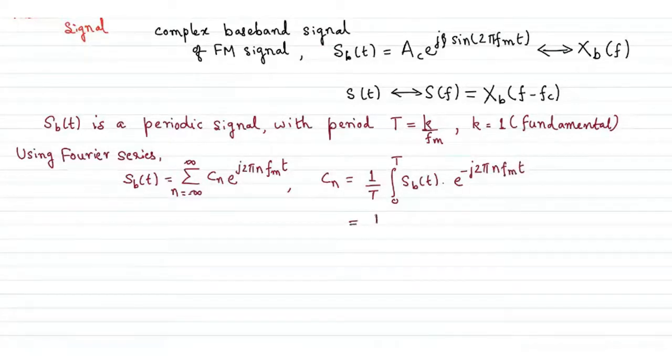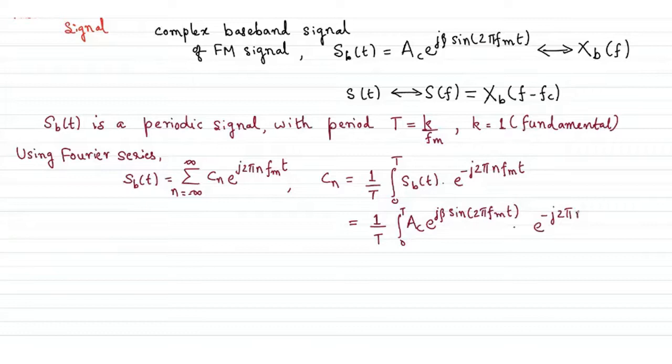So we'll find this coefficient, then substitute back into the expression. So C_n is 1 over T integral 0 to T of s_b(t), which we know from this expression, A_c e^{jβ sin 2π f_m t}, times exponential minus j2π n f_m t dt.